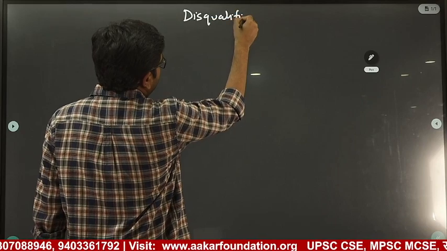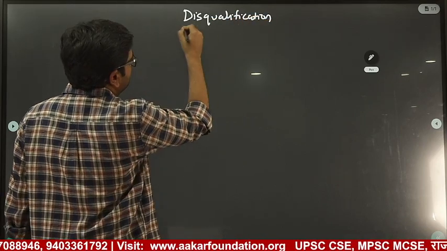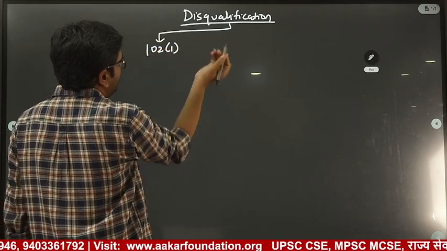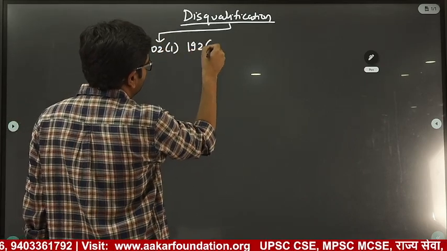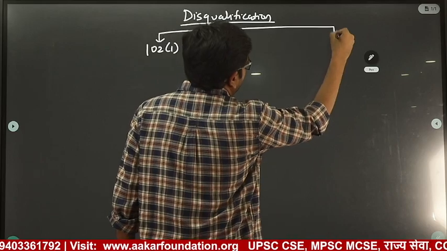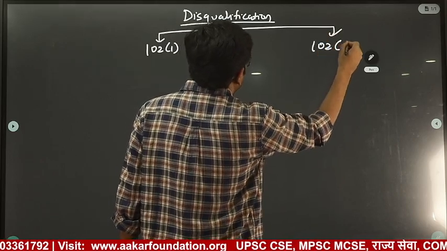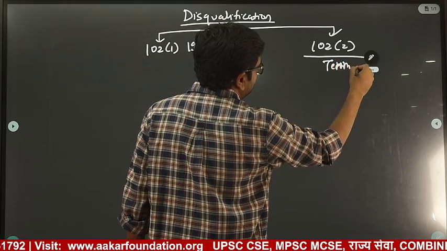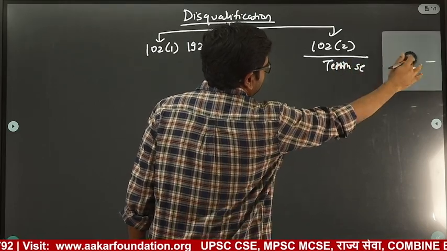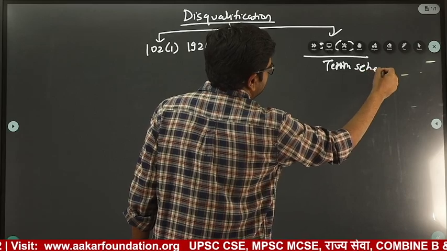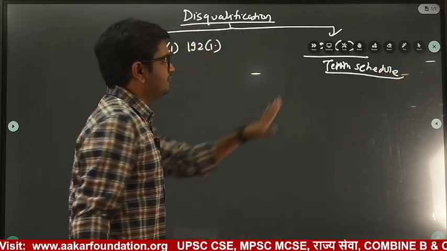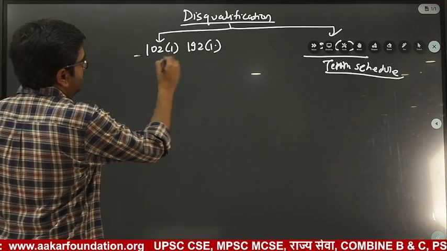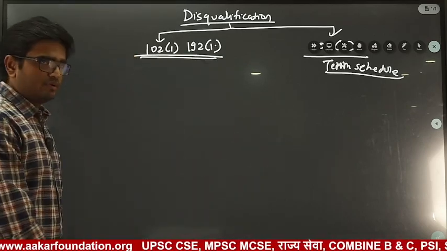For example, disqualification occurs via two ways. One way is Article 102(1), and for state it is 191(1). And another is 102(2). This is the 10th schedule disqualification. We will deal with this in the current affairs class. Forget about this for now. The main thing is this: what is given in the constitution?